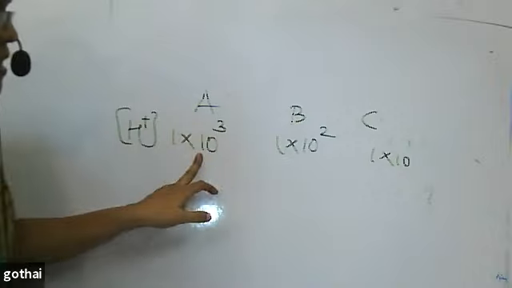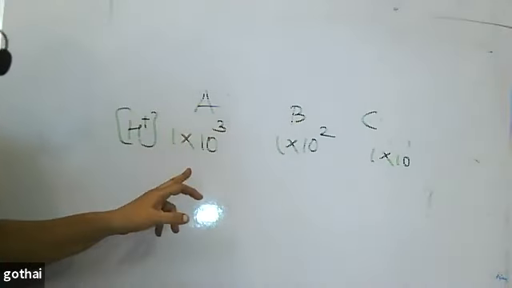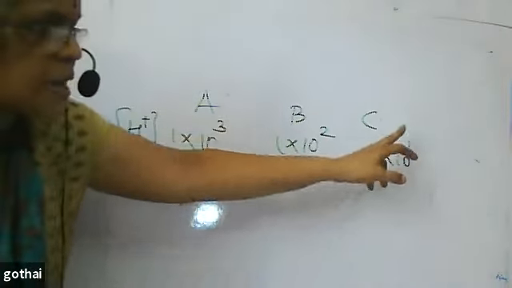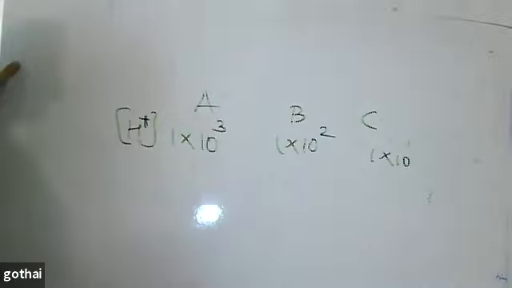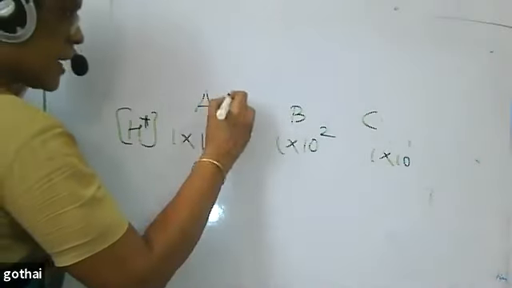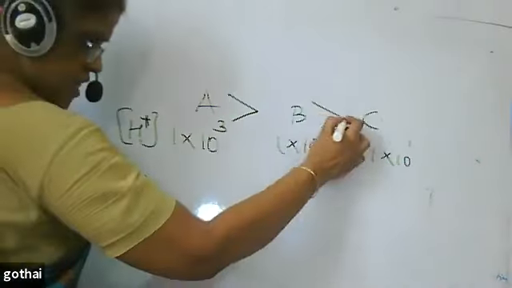Here more H plus concentration, here less. So whose concentration is more? A has H plus concentration higher. So this is the stronger acid. B is stronger than C.